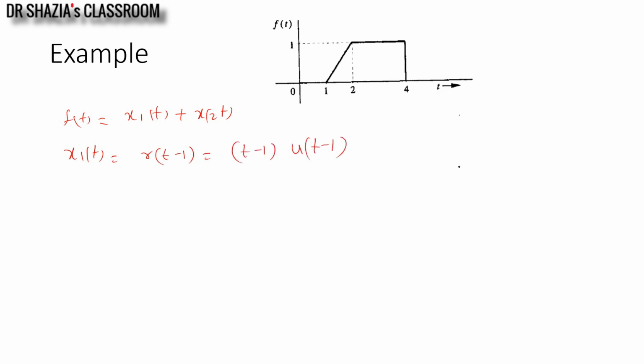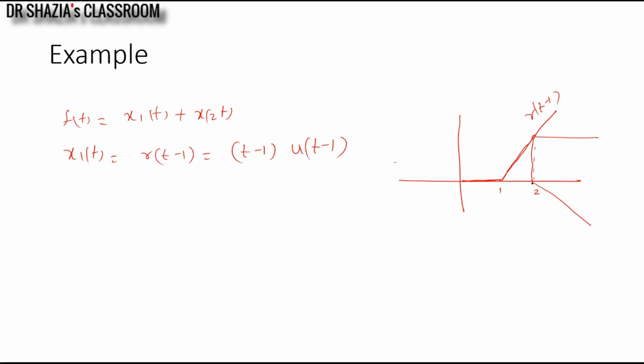So when I consider the signal t minus 1, as I have shown in my previous slide for the ramp signal, this will be the waveform. It will start at 1. This is your t minus 1, u of t minus 1. Now it has to go up to t equal to 2, but here I am not generating only this part. I have to keep it constant. So what will we do? Here I have to generate another ramp. If I see this ramp, it is delayed by 2 units and with a negative amplitude.